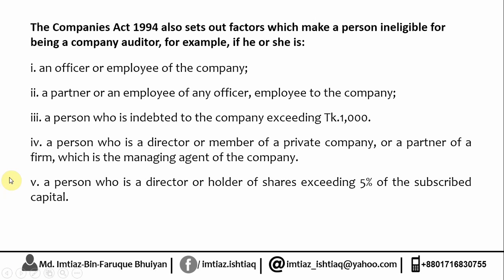For example, these following persons cannot be an auditor for a company: an officer or employee of a company, a partner or an employee of any officer or employee of the company, a person who is in loan exceeding taka 1000, a person who is a director or managing agent of a company, a person who is a director or holder of shares exceeding 5% of the subscribed capital.